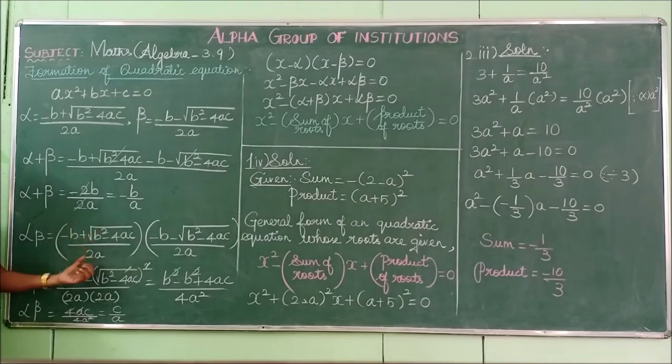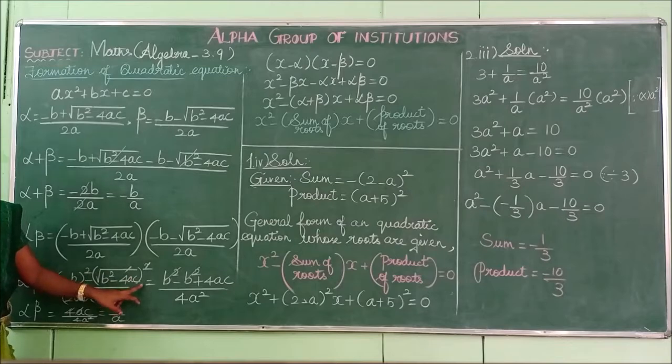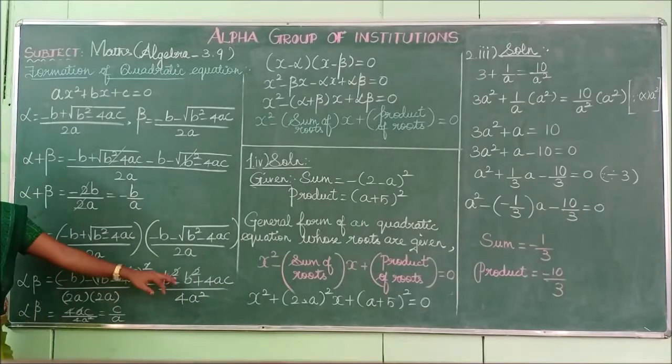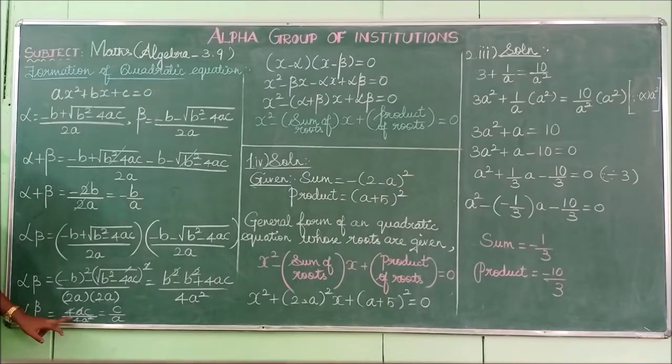So take this one as a and this as b. So a means minus b square minus square root of b square minus 4ac the whole square, divided by 2a into 2a, which will be written as 2a into 2a. So minus comes inside, means we will get positive b square minus the square root and square will be cancelled. B square minus b square plus 4ac. Both are same value but in different signs, so get cancelled. 4ac divided by 4a square. Here 4 get cancelled. A and a square get cancelled. What are the remaining values? In numerator c remains. In denominator another a remains. So it is in the form of c by a.